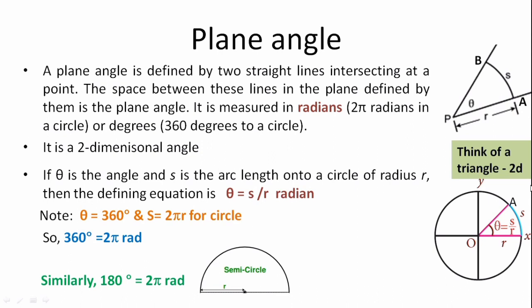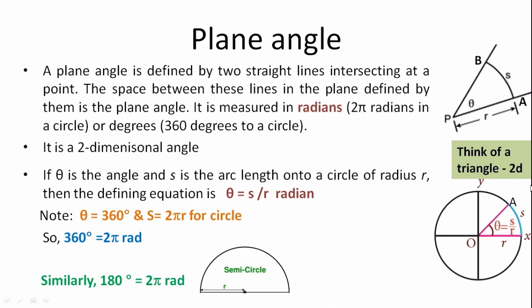We know that for a complete circle, theta is equal to 360 degree and S is equal to 2 pi r. I mean to say, a circle has a total of 360 degree all the way around the center. Then arc length S is the circumference of the circle, which is 2 pi r.